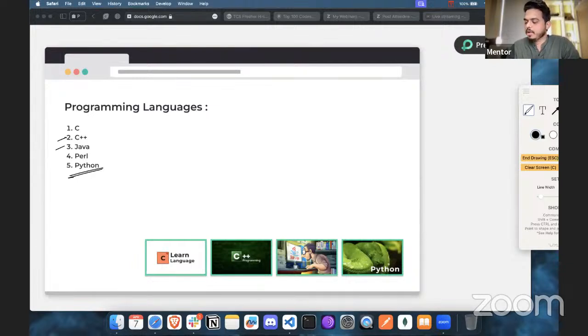Now let's say everyone assumes that we should totally avoid Python. Then what if someone was learning Python throughout their second year, third year, and they do not know another programming language? In that case, what do the students have to do? So that's why, whenever you are using Python, if Python is your main programming language, you have learned it in second year, third year, and you are solving all the questions in Python only, you need to be careful.